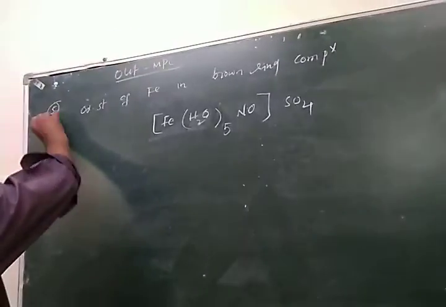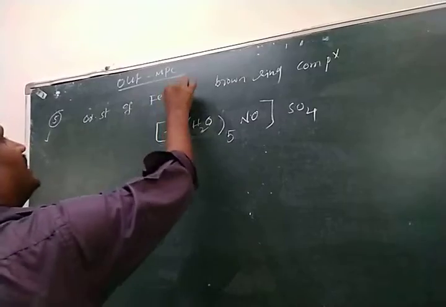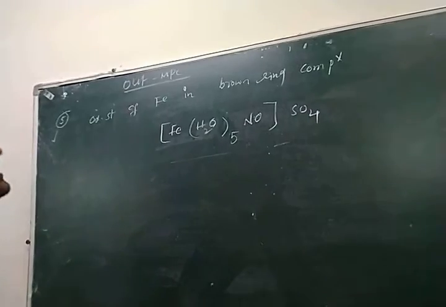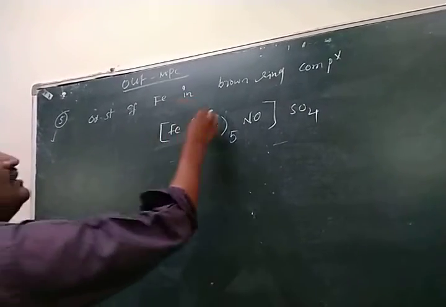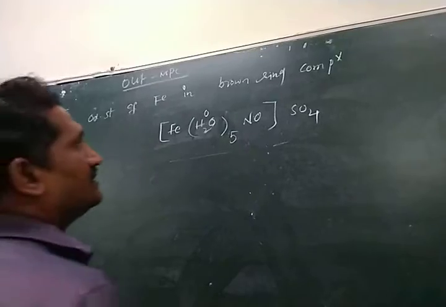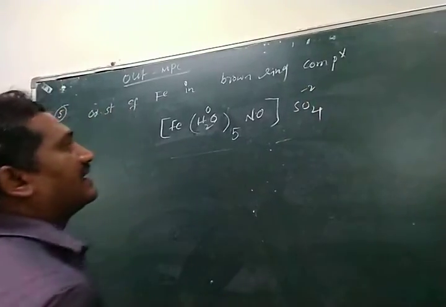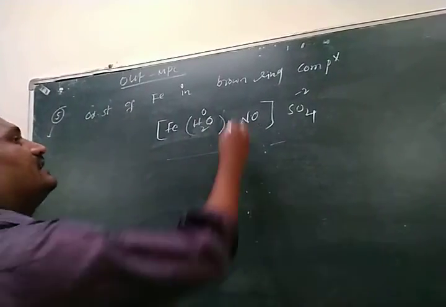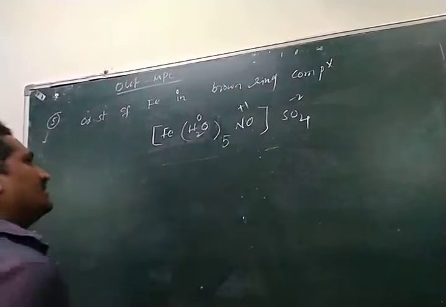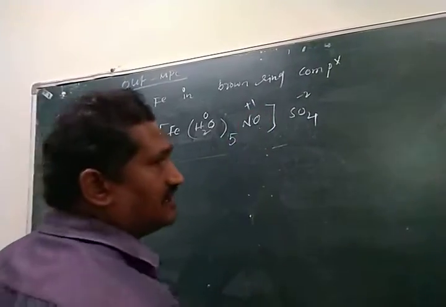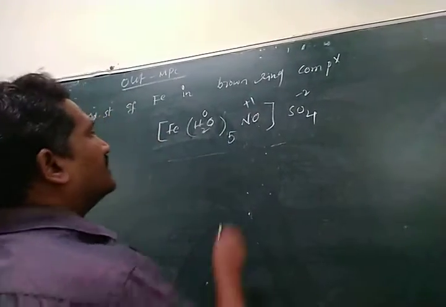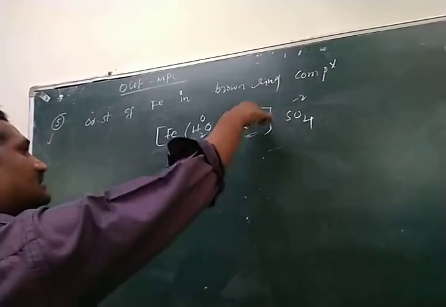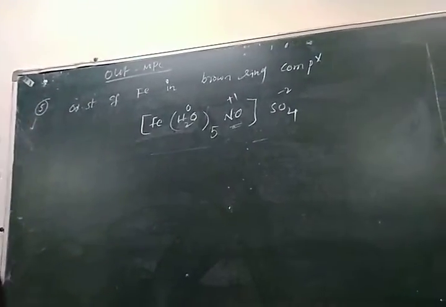A very important one is the oxidation state of iron in the brown ring complex. This is called the brown ring complex. Water is a neutral ligand, sulfate is a bidentate binegative ligand, and nitrosyl is a monodentate ligand. In the brown ring case it acts as plus 1, though in some cases it also acts as a neutral ligand. It is very important: nitrosyl is monopositive and monodentate in this case.